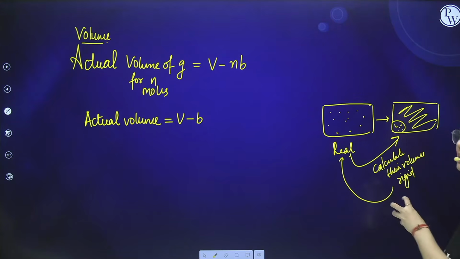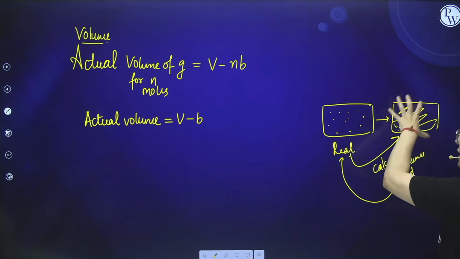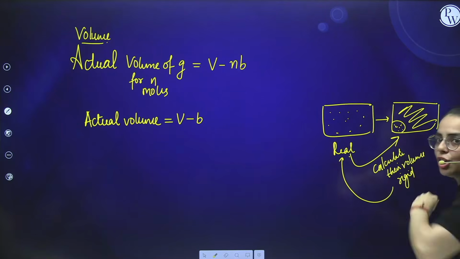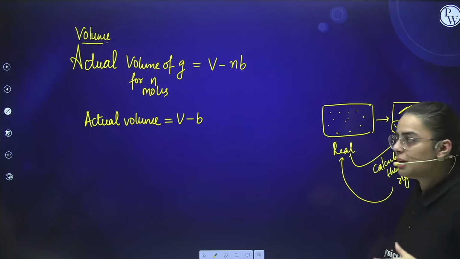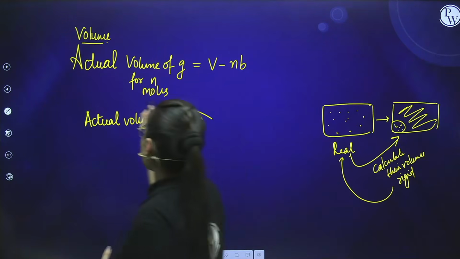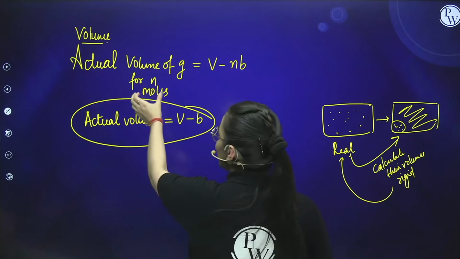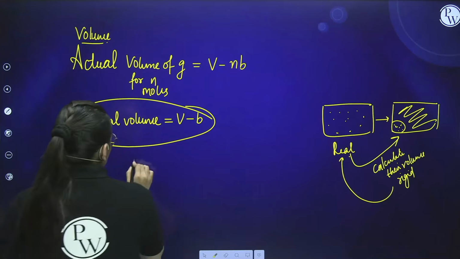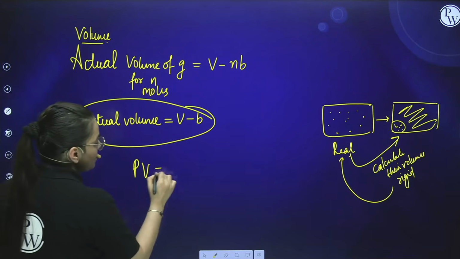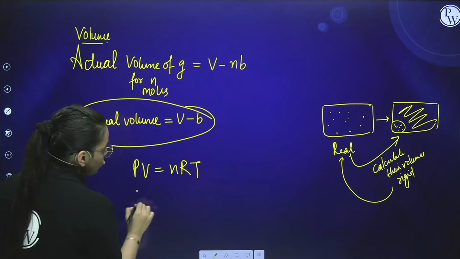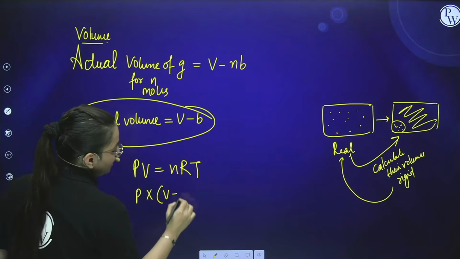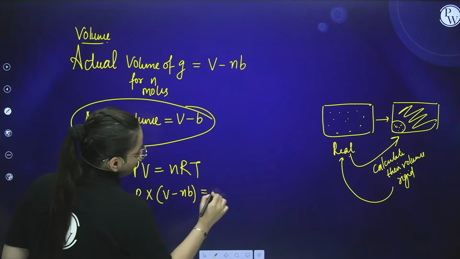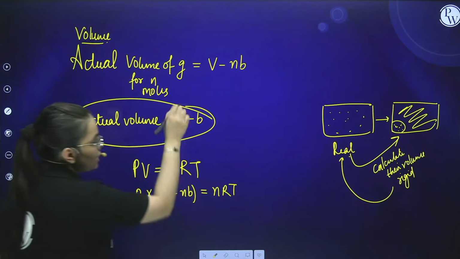Now if they are big in the real gas state, then to calculate the actual volume, we need to subtract the volume of the gas. So we will subtract this. This is the actual volume of gas. Now for n moles, what will it come out to be? V minus nb. See, the formula was PV equals nRT. Now it comes out to be P into (V minus nb) equals nRT. Why nb? Because we are talking about n moles.